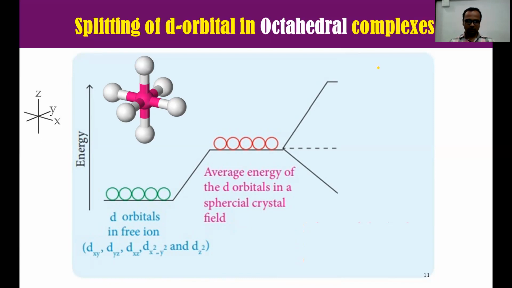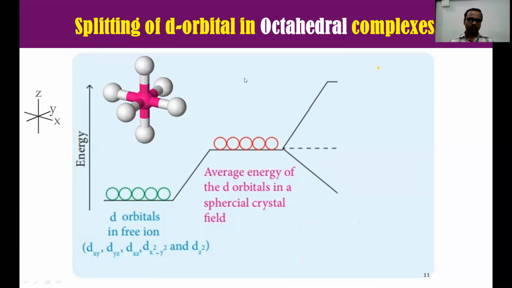Why is there splitting of the d orbitals? Because of the interaction between the electrons of the ligand and the electrons of the central metal. These are approaching. We have seen different shapes.